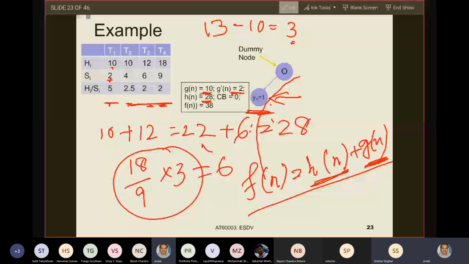So you see the fourth bullet point. There is an upper bound function Fn in every state, which is Fn equals Gn plus Hn, where Gn is the actual cost and Hn is an upper bound.